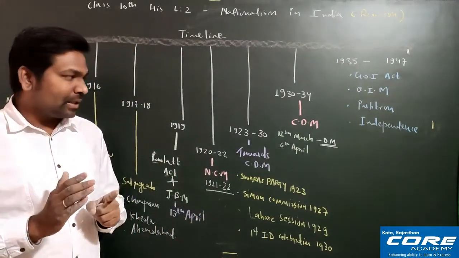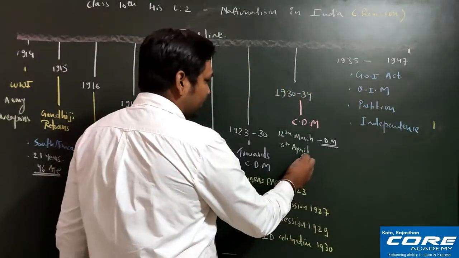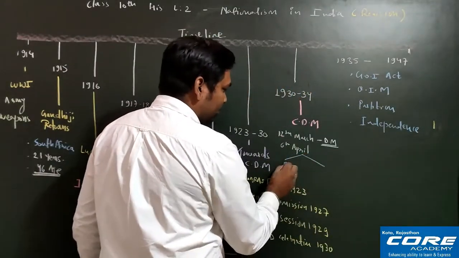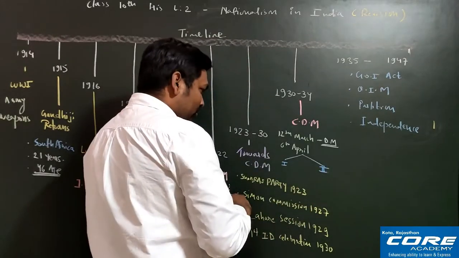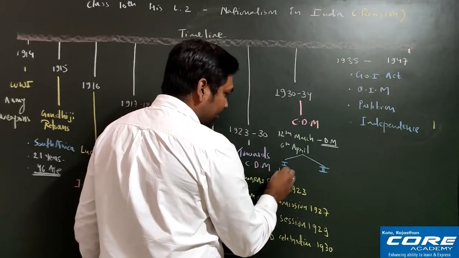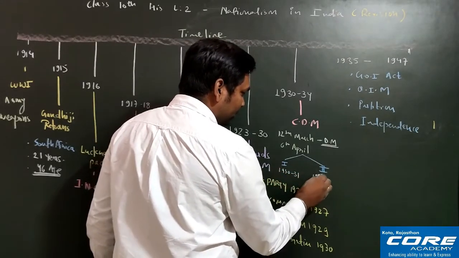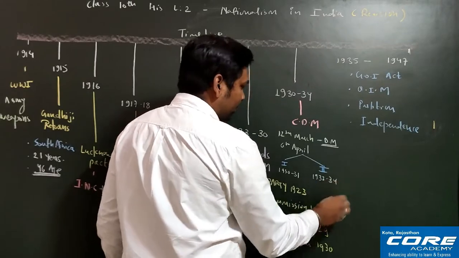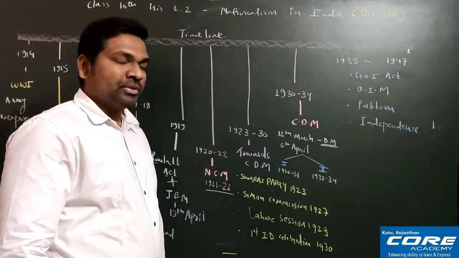Phase number 1 and phase number 2. I'll write here: phase number 1 and here we have phase number 2. So phase number 1 took place from 1930 to 31 and phase number 2 took place from 1932 to 34. How these two phases stopped, that also I'll tell you in detail.